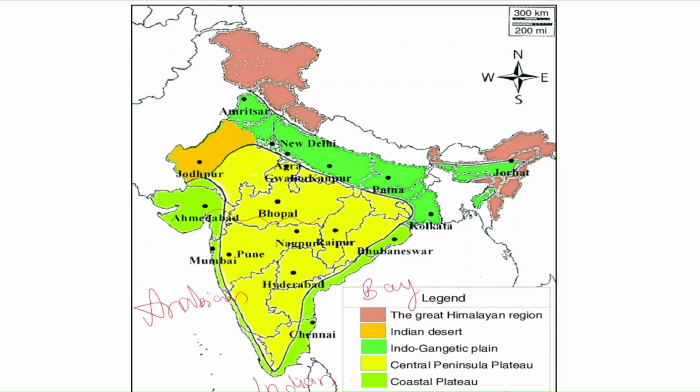Also, the river of Narmada flows here. Can you see that? Here. And it divides India into two parts. The first is this part, that is the Malwa Plateau, the Central Highlands, and the second part is the Deccan Plateau. I hope this is clear.